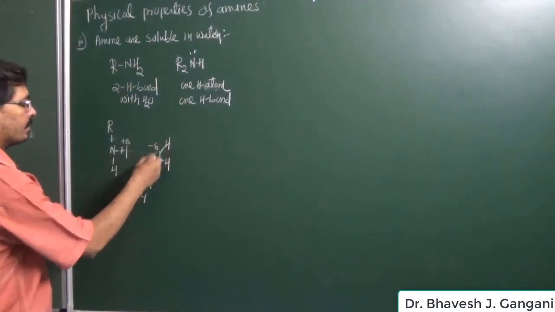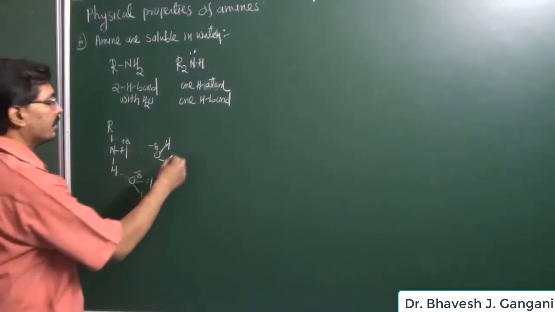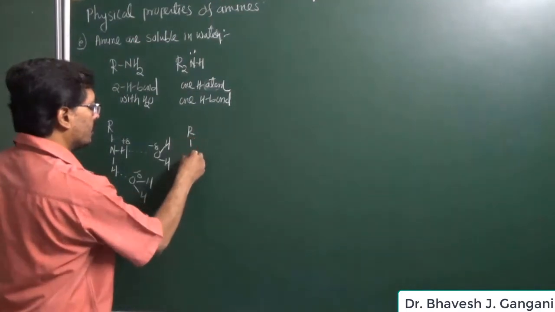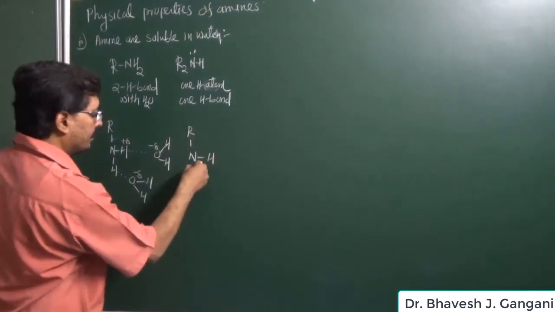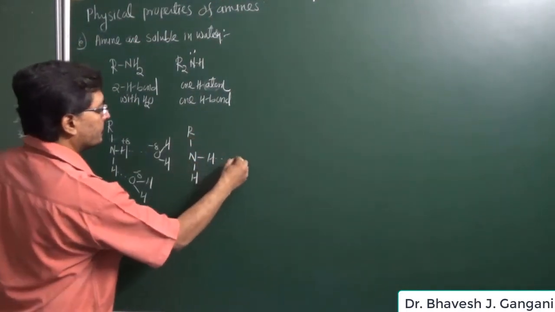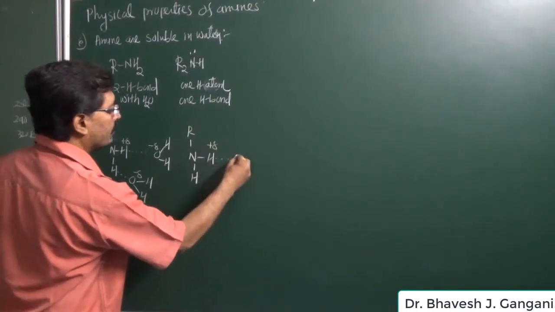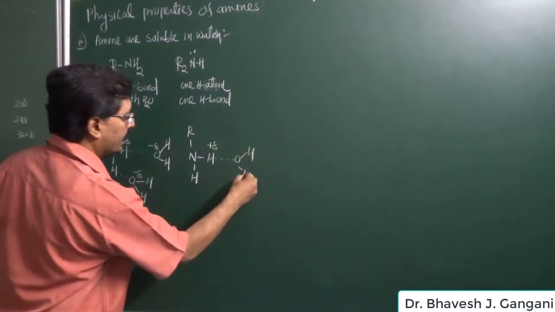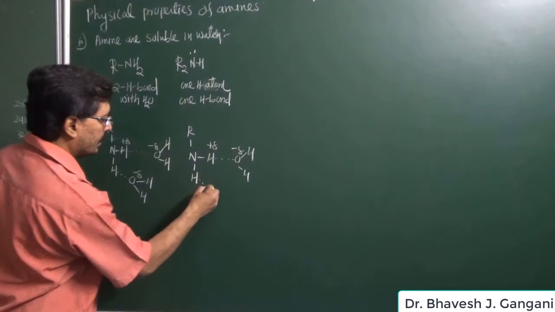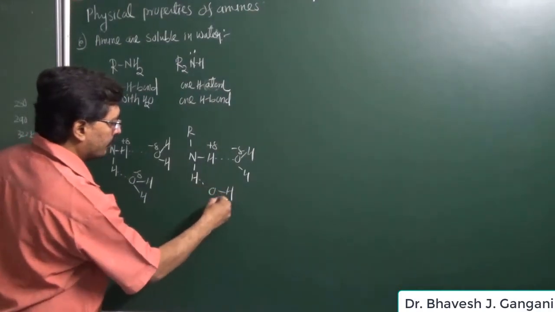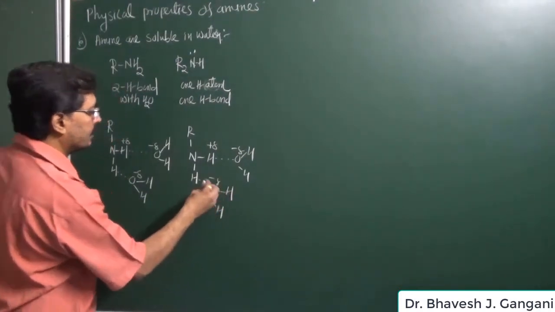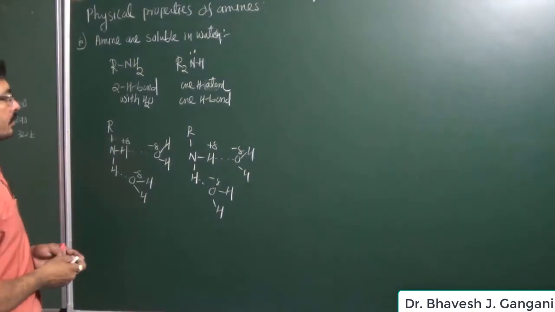Oxygen has a partially negative charge and hydrogen has a partially positive charge. So each molecule of primary amine can join with two molecules of water through hydrogen bonds, and because of this they are soluble in water.